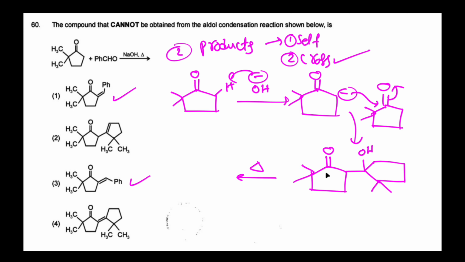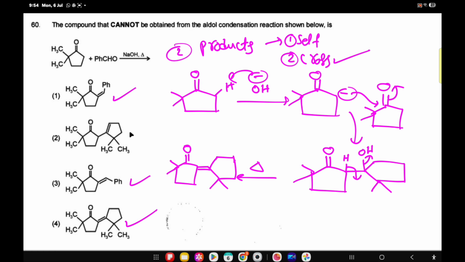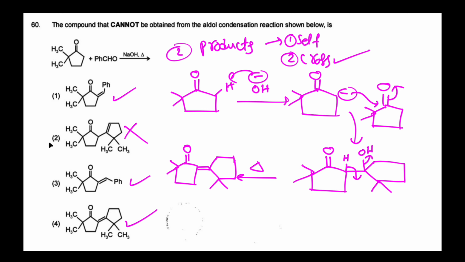Then by heating it undergoes dehydration. Finally we get the product with a double bond, this 5-member ring, this 5-member ring, and here CH3. This product is formed, but the other product is not formed, so the second option cannot be obtained. This is the self-aldol product.